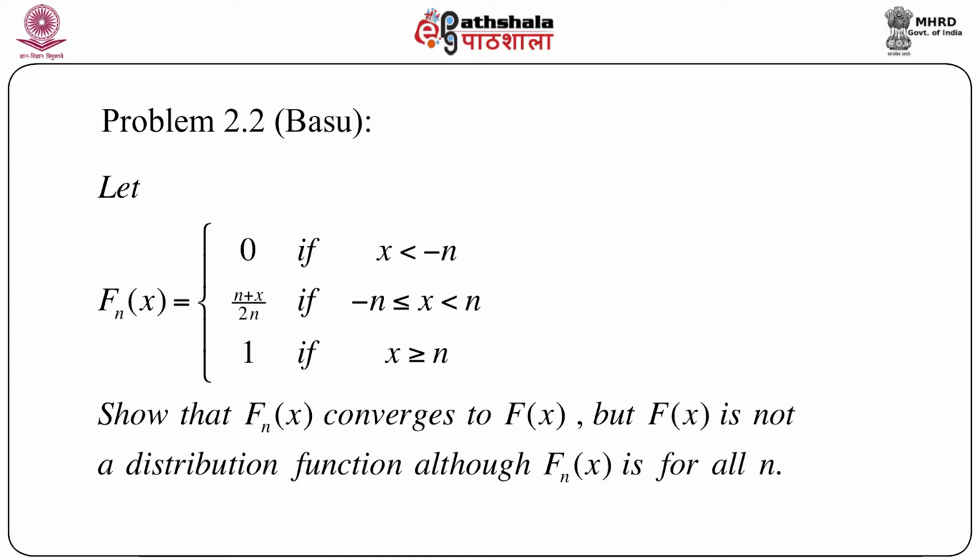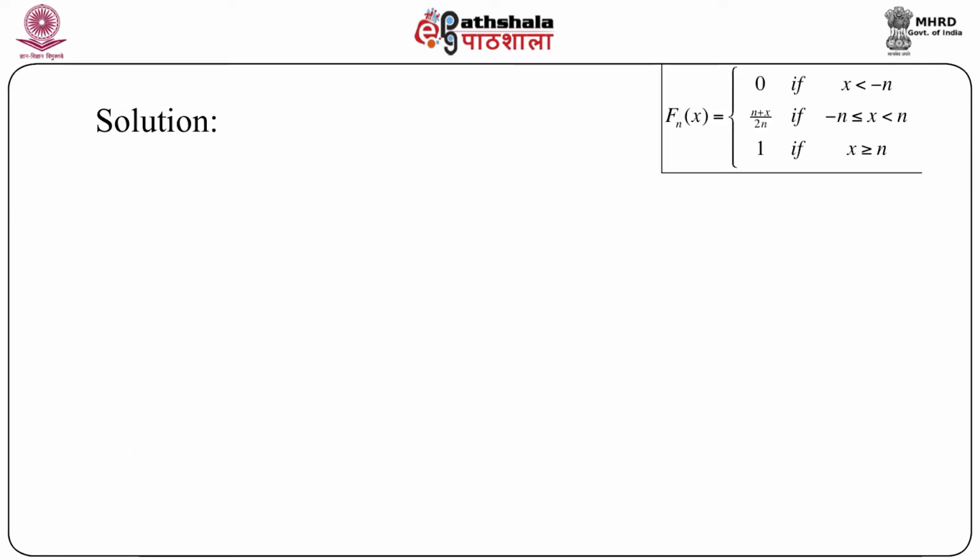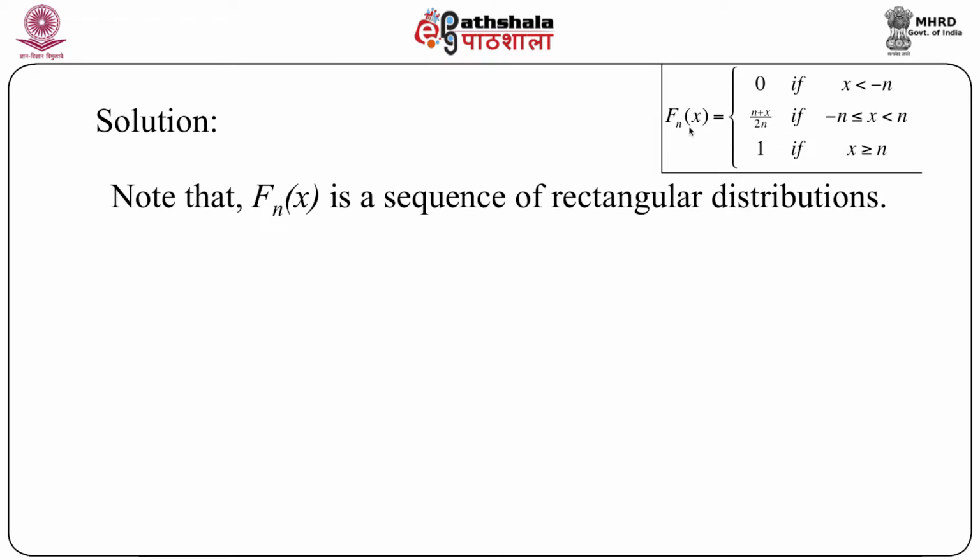Show that Fn(x) converges to F(x), but capital F(x), to which Fn(x) converges, is not a distribution function, although Fn(x) is a distribution function for every n. This is a very surprising, very strange result, that a sequence of distribution functions converges properly to another function, but unfortunately that function is not a distribution function. Let's see how the proof goes. So this is the form of Fn(x), and it is clear that Fn(x) is a sequence of rectangular or uniform distributions.